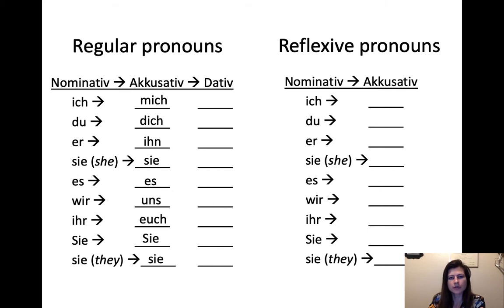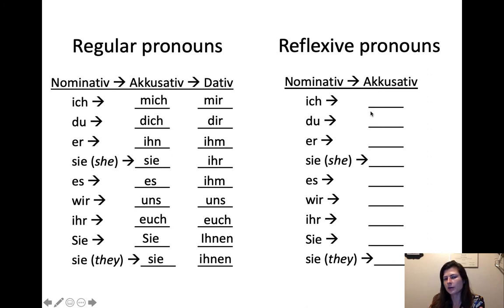And then at some point we learned the dative pronouns. That was mir, dir, ihm, ihr, ihm, uns, euch, ihnen, ihnen. So if it's been a while since you looked at those, just make sure to refresh your memory about how the regular pronouns look. And then now we have just a couple of new pronouns happening in the reflexives.